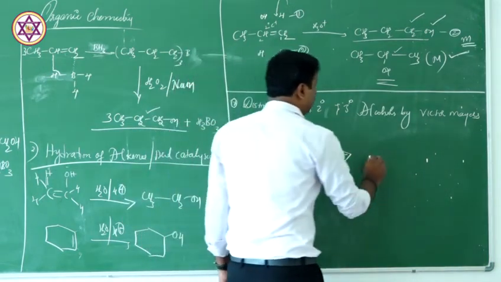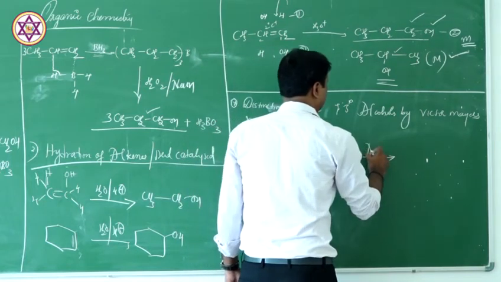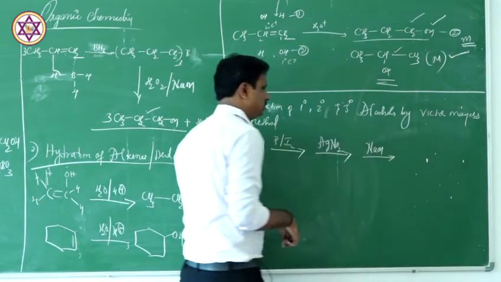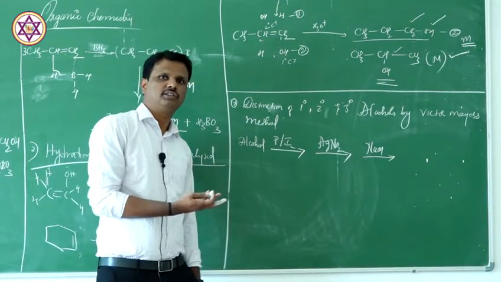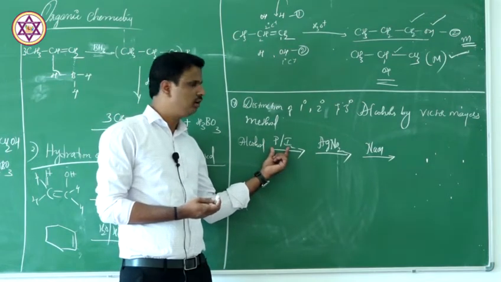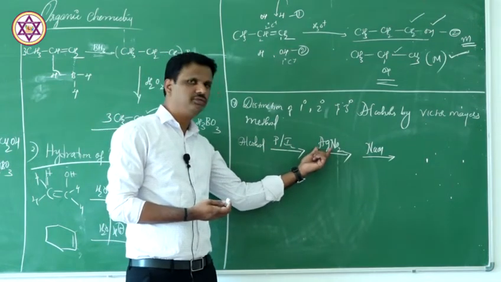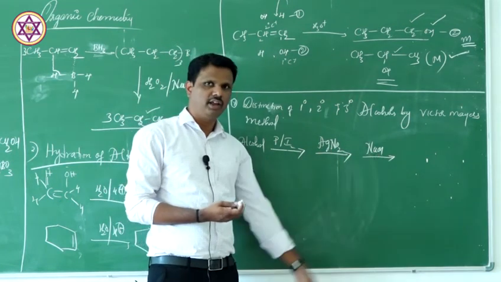In the third step, you are going to add a base. That means first you treat this with phosphorus in presence of iodine, then you treat this with AgNO2, and then you treat with NaOH.